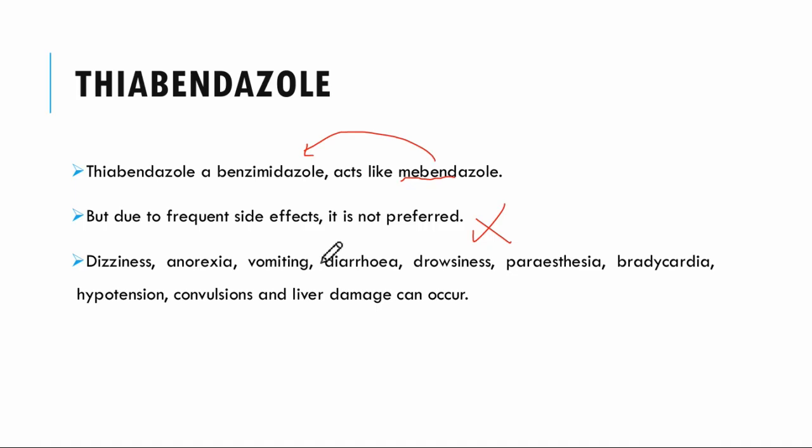Dizziness, vomiting, diarrhea, GIT related effects, drowsiness, anorexia, bradycardia, hypotension, convulsions, and liver damage can occur. Due to this large list of adverse effects, thiabendazole is not usually preferred as an anthelmintic. The most preferred is the first one, mebendazole.